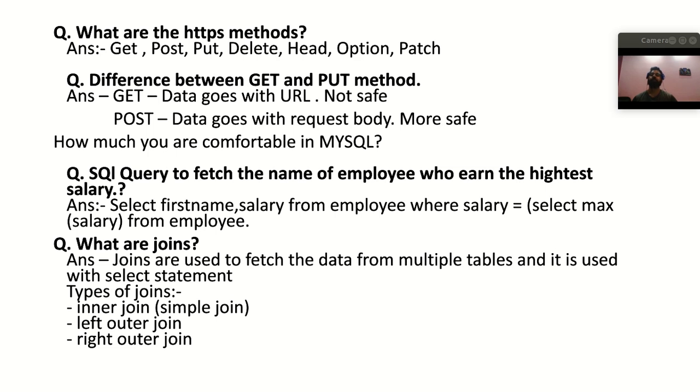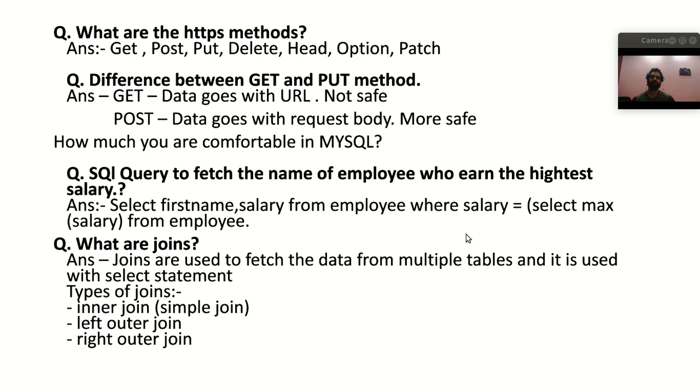Okay, so now the next question was from MySQL, actually an SQL query. He asked me to write a query to fetch the name of the employee who earns the highest salary, right? So here you can do this by writing select first name and salary from the employee table where the salary equals, and then you can use a subquery: select max salary from employee.